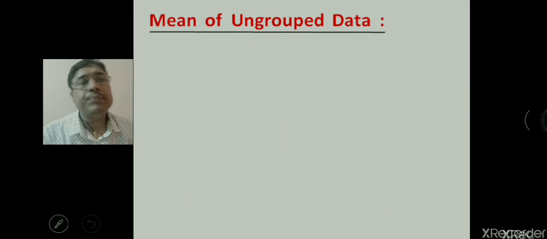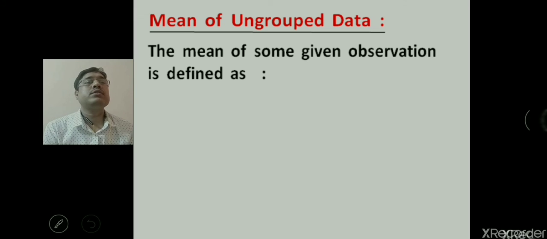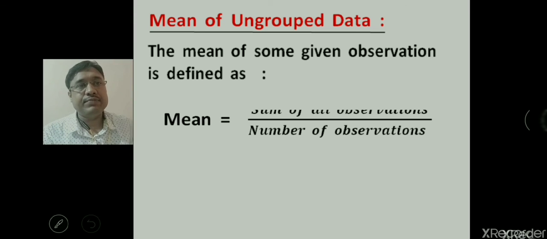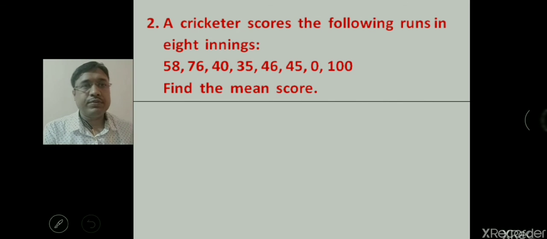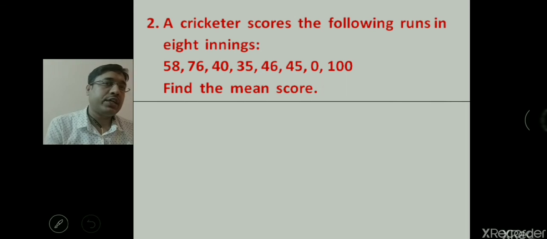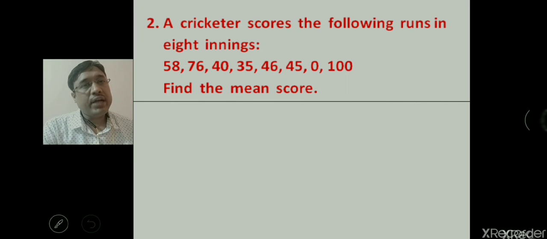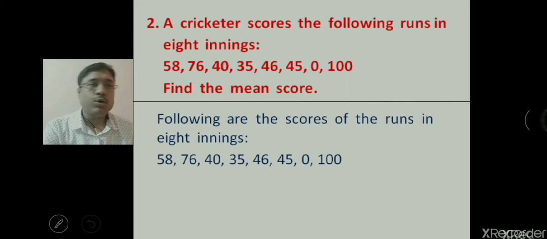Now we will see the mean of ungrouped data, which has not been classified into groups. The mean of given observations is defined by this formula, as we use in the average: mean equals the sum of all the observations divided by the number of observations. In this question, a cricketer scores the following runs in the 8 innings played by him: 58, 76, 40, 35, 46, 45, 0 and 100. Find the mean score.